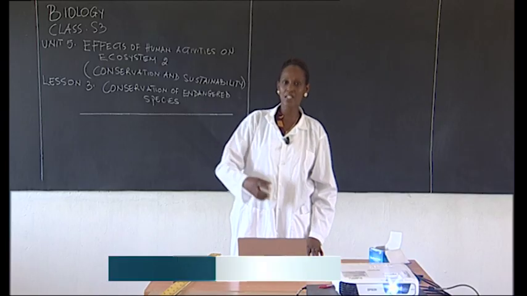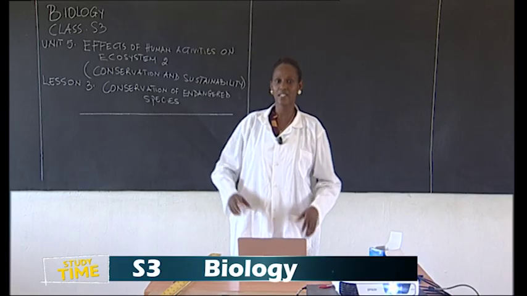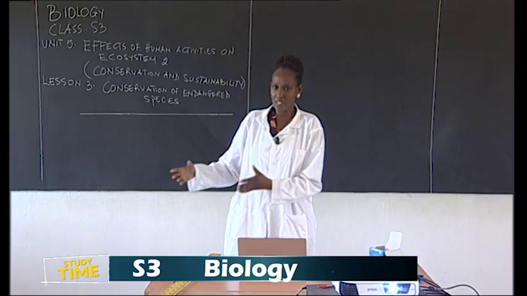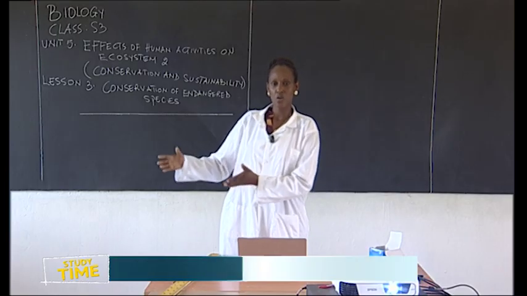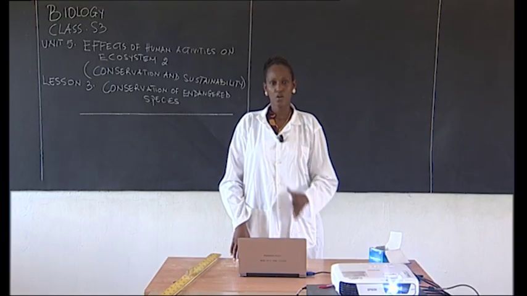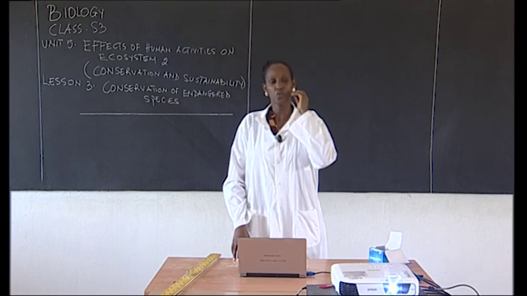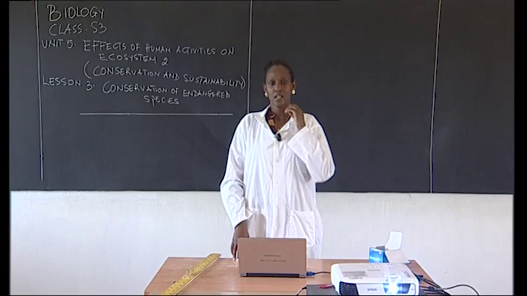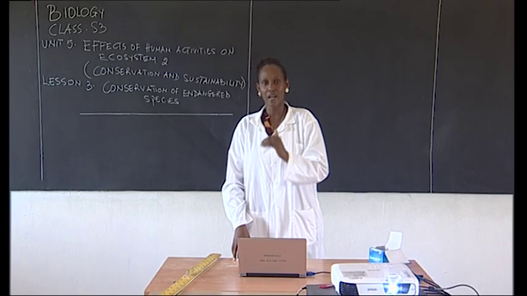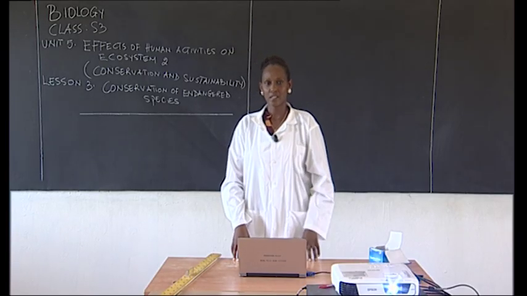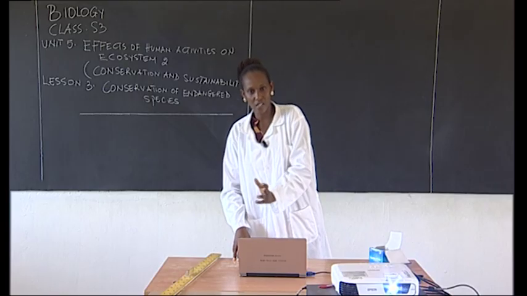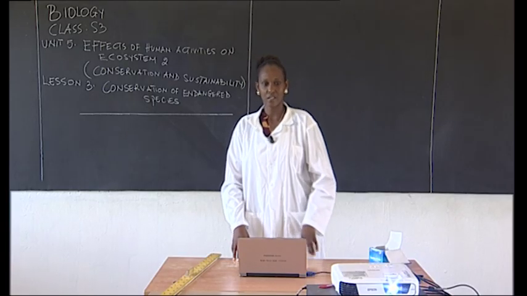There are some species of plants that got extinct. So we need to preserve those that are also in danger. By the end of this lesson, every learner will be able to explain how animals and plants get extinct and how we can conserve those that are in danger, all right?